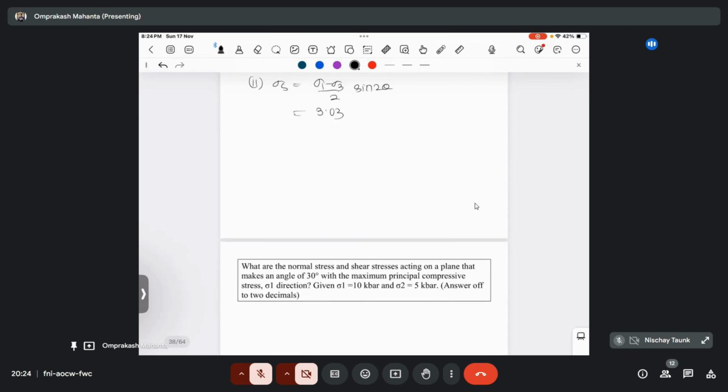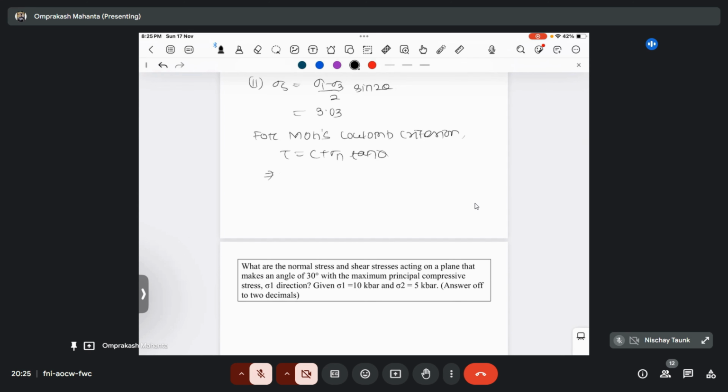Okay, so what is the formula for Mohr-Coulomb criterion? Someone please tell me. Tau equals C plus sigma n tan phi. Yeah, very good. So tau equals cohesion plus sigma n tan phi.